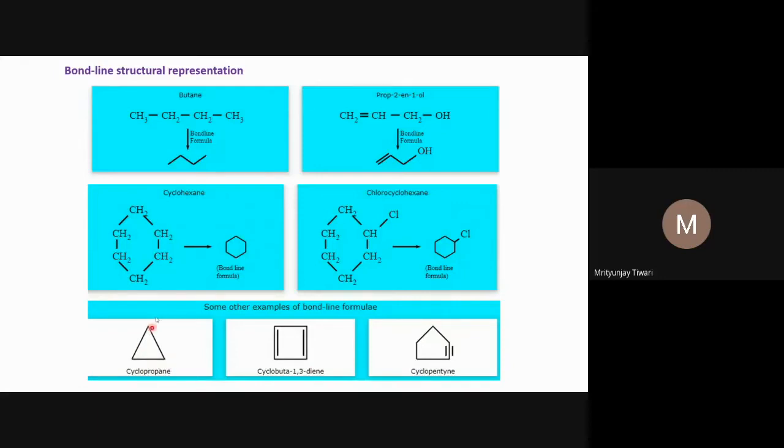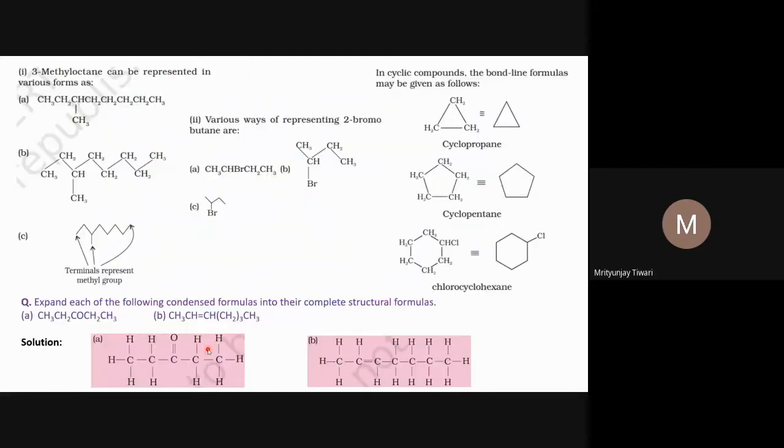This CCC bond angle should be around 109 degrees. But this is cyclopropane, an equilateral triangle, and in this equilateral triangle the angle is only 60 degrees. If it should ideally be around 109 degrees, it means there will be strain in this molecule as well. We will see similar examples later in this chapter or even in other chapters of organic chemistry.